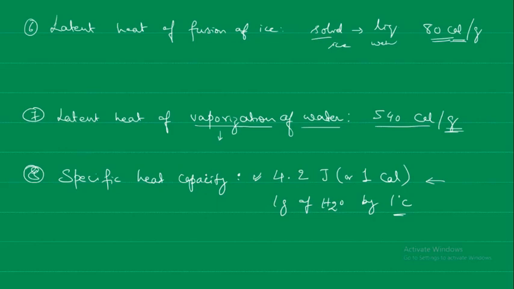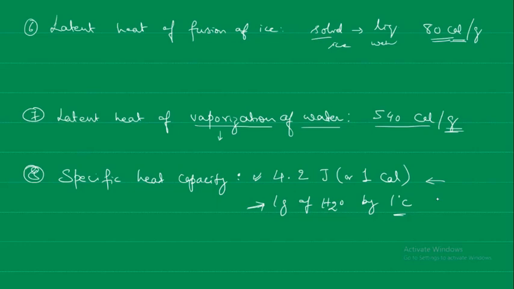Okay, because the breeze that is coming from the land and that from the sea will be different. Water, because of its high specific heat, is able to absorb that heat, and therefore it will moderate the temperature of the air. Okay, so the specific heat and latent heat are different, whereas the latent heat is the heat that is required for the change of state from one state to another.